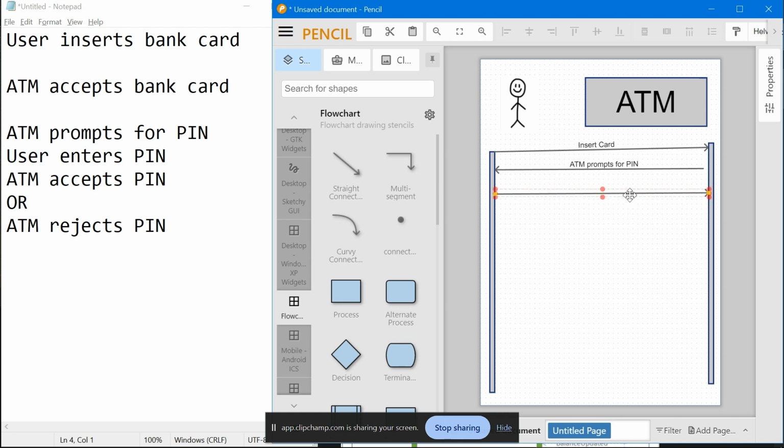Okay. And we'll say user enters PIN. Okay. So at this stage, we have something that we could basically create a REST API